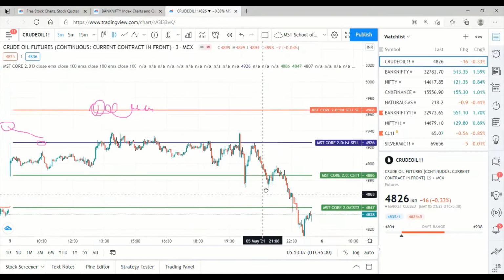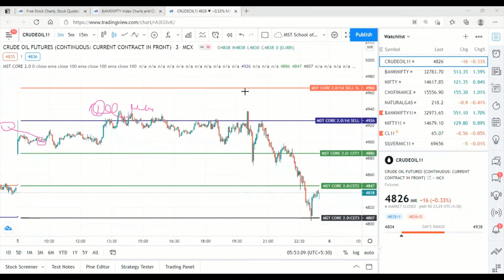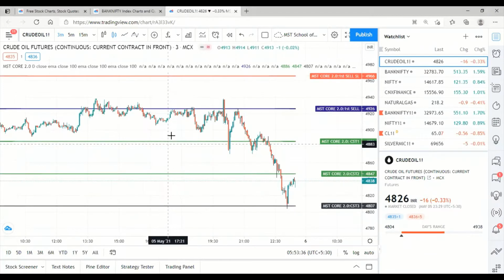So now, as per the strategy, which one has been activated? First sell has been activated. As per the strategy, if sell is activated, we should not go for buy. If buy is activated, we should not go for sell. This is the normal condition. If you are a risky trader and you feel that market will reverse after giving target in the first sell, then you can go for the first buy also, but it is up to you. We are not recommending it.